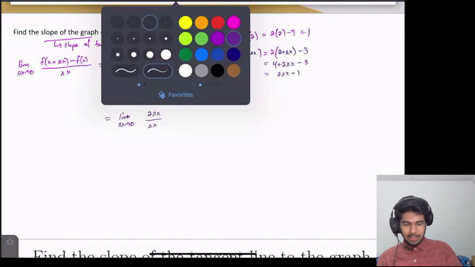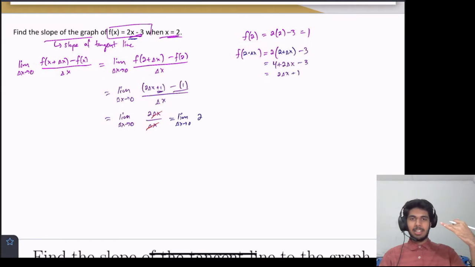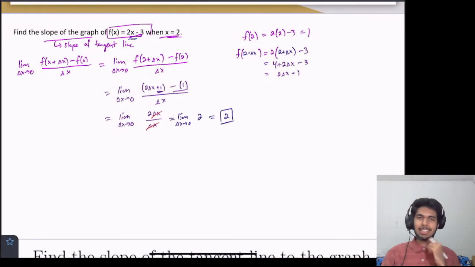And then we can see that this cancels with this, and now we are left with the limit as delta x approaches 0 of 2. And when we have a limit of a constant, that is just equal to 2. And that is a review from the last lesson where we evaluated limits. So we are saying that the slope of the graph of f of x equals 2x minus 3 equals 2.